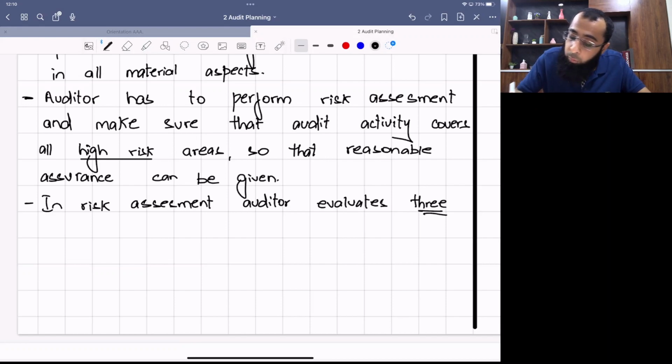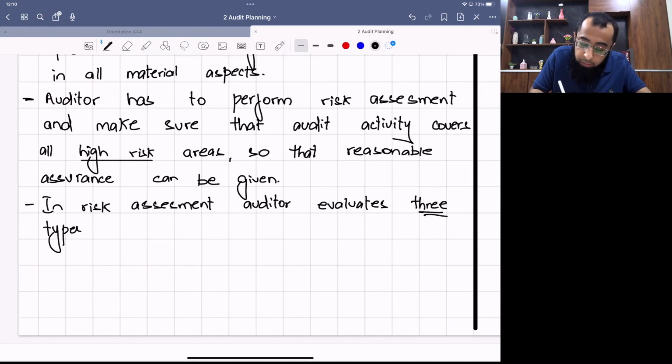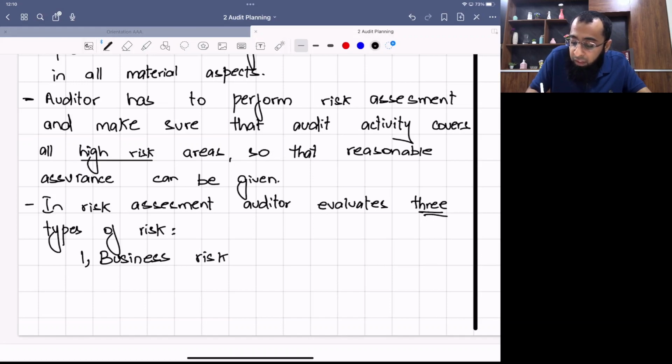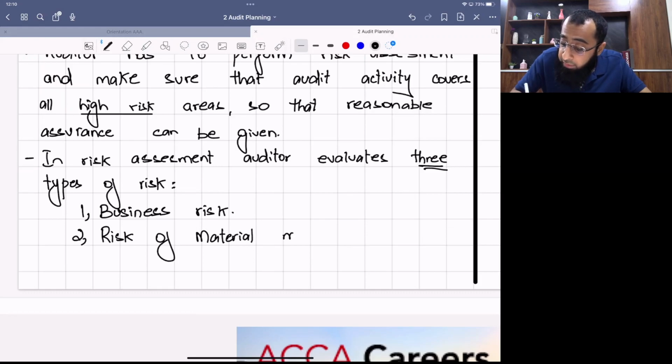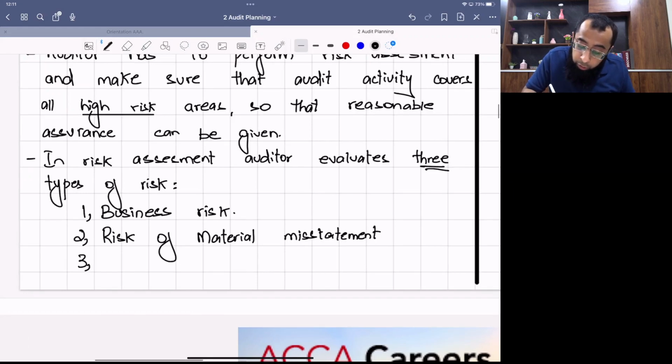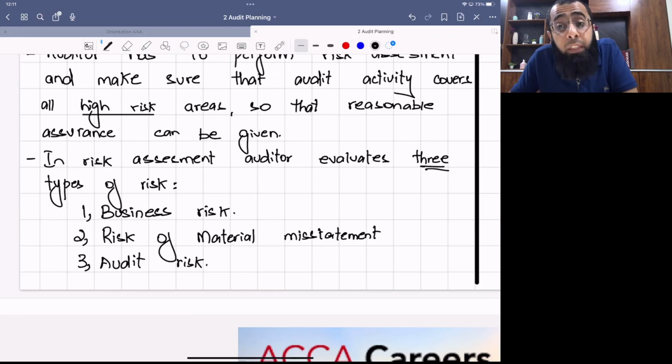Three types of risk. Now, what are these three types of risk? Number one, business risk. The risk to the client's business can ultimately affect the financial statement. Business risk, risk of material misstatement. Because obviously the auditor is concerned about the financial statement, so he has to think about risk of material misstatement in the financial statement. And the audit risk, factors which can lead to inappropriate audit opinion being expressed.